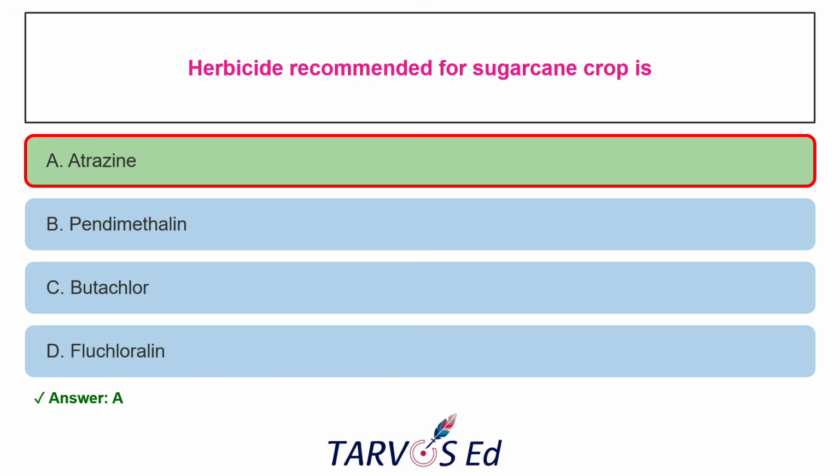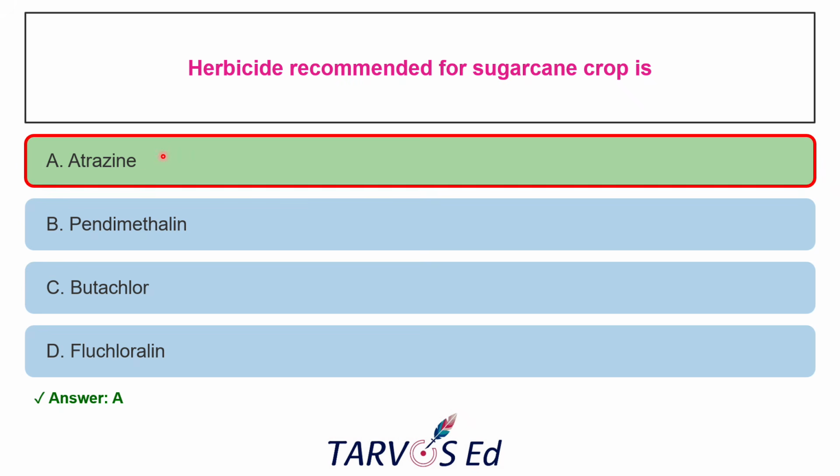Okay. The next question is, which herbicide is commonly recommended for sugarcane crop? And the options are atrazine, pendimethalin, butachlor, fluchloralin. So the correct answer is A, atrazine. Yeah, this is the standard pre-emergence herbicide, mainly for sugarcane crop. And also, sugarcane crop has a natural tolerance to the particular herbicide atrazine due to the rapid detoxification by the enzyme in its body. Okay, it has a natural tolerance against this particular herbicide. That also you should know.